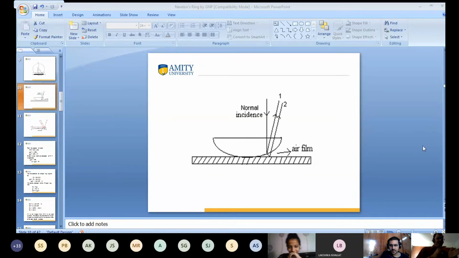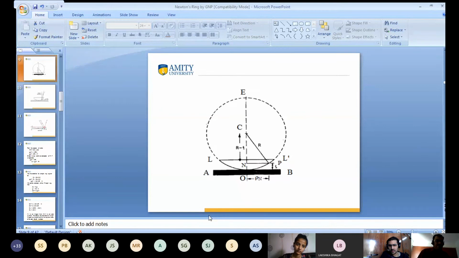I tried to explain, but if you take any point on the circle, then the product of the values is equal to the square of that distance. Again, suppose this point. This value multiplied by this value is equal to the square of the distance. Wherever you take any point in the circle, this will be the same. This is known as the property of circle. Get my point?